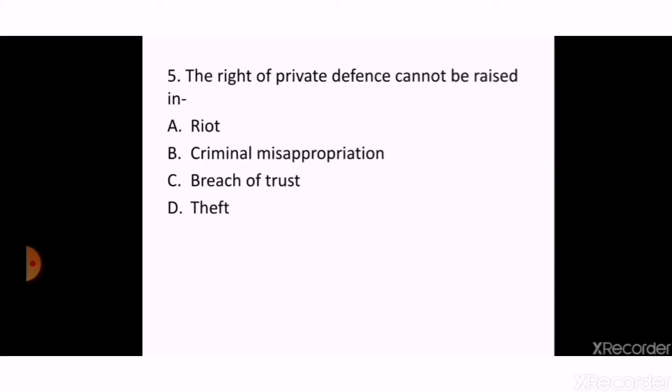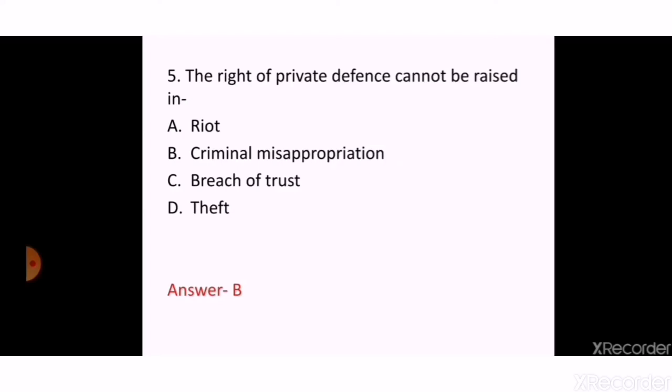the right of private defense cannot be raised in A. riot, B. criminal misappropriation, C. breach of trust, D. theft. The correct answer is answer B, that is criminal misappropriation.